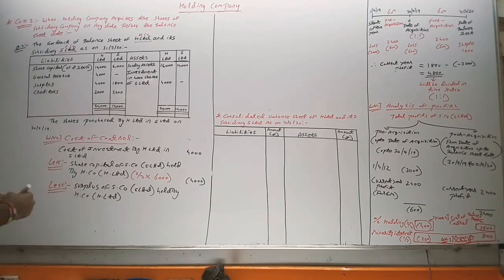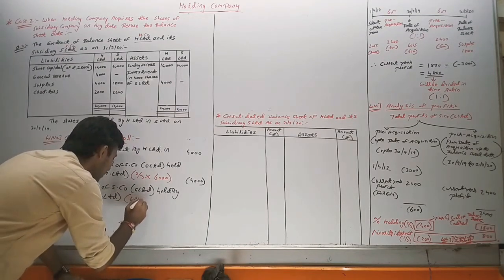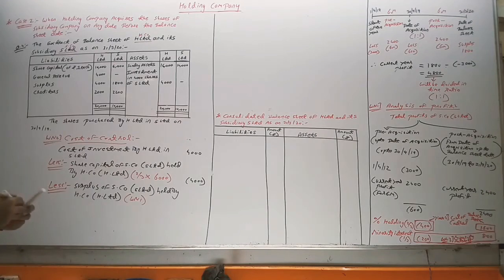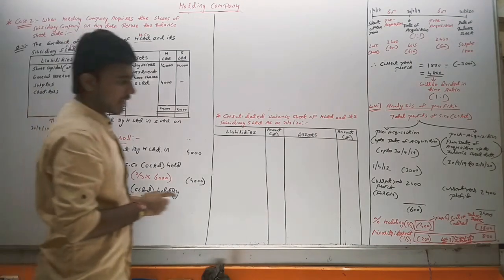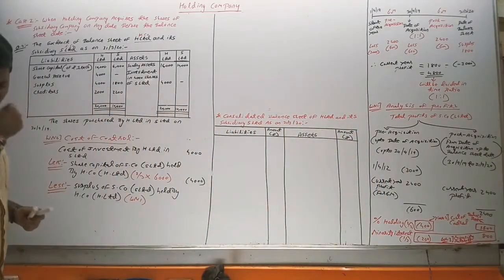It has come from working note number 1. Here we are reducing it, and here it is a negative 400.